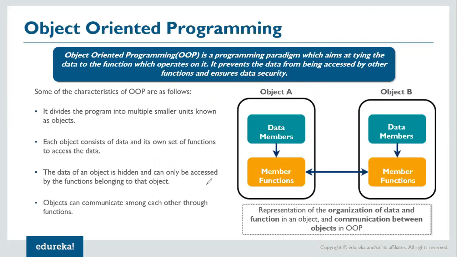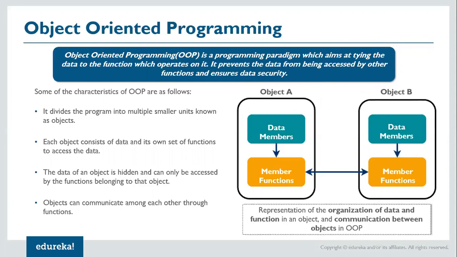This I have already explained. Then objects can communicate among each other through functions. So let's say I have object A and object B. If I have to communicate between these two objects, what I need to do is create an object of that particular class, maybe, or if it is the same class or another class, whatever it is, I can create an object of a class and then call the method in that class using that particular object. So this is how the communication happens. So this is a representation of the organization of data and functions in an object and communication between objects in the case of OOPS.